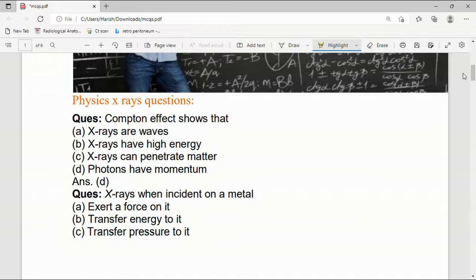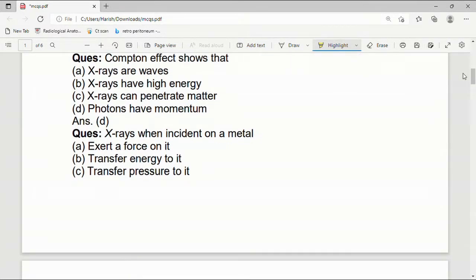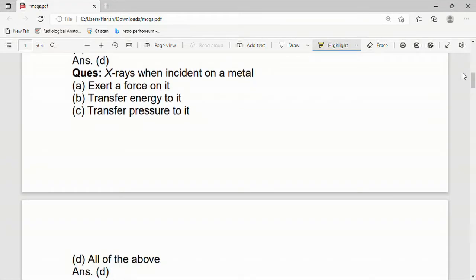Compton effect shows that X-rays are waves, X-rays have high energy, X-rays can penetrate matter, or photons have momentum. Compton effect shows that photons have momentum. Compton effect ले के देखाउँछ त? यसले photons have momentum भनेर देखाउँछ। अर्को क्वेशन, X-rays when incident on a metal exert a force on it, transfer energy to it, transfer pressure to it, or all of the above. Simple, यसले सबै गर्छ। एक्जर्ट फोर्स पनि गर्छ, एनर्जी ट्रान्सफर गर्छ, ट्रान्सफर प्रेसर।